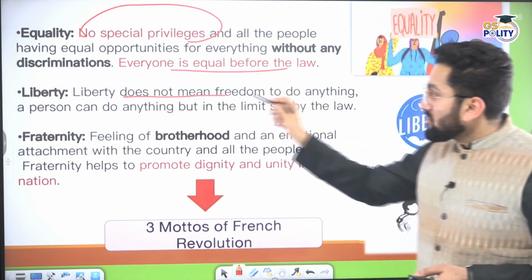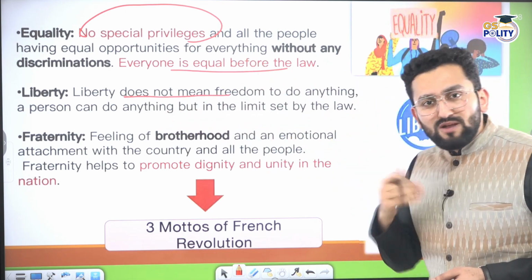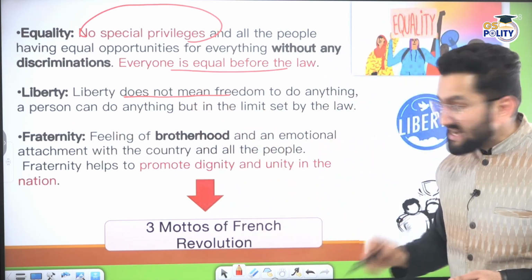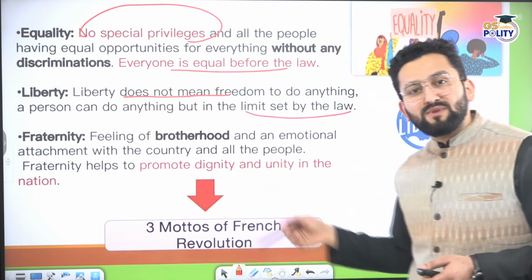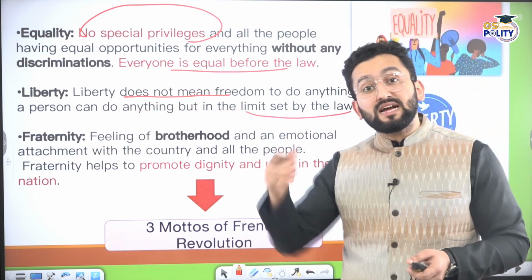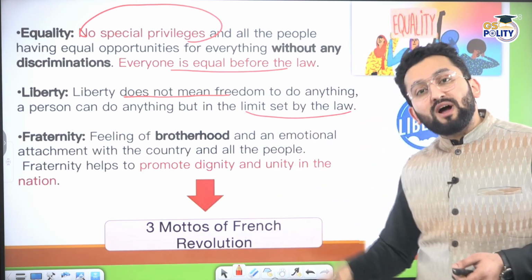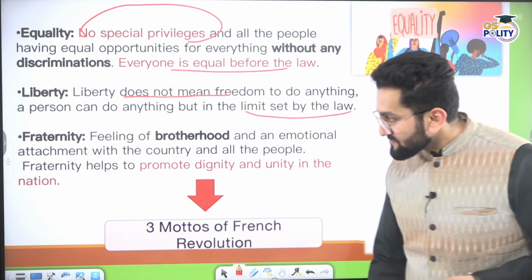So liberty does not mean freedom to do anything. You have some reasonable restrictions there. Your liberty should not impact the liberty of other person, right? That is why some limits are also set by law. For example, in fundamental rights, when I'm going to talk about Article 19, subclause 1, subclause A, B, C, D, then in subclause 2, I'm going to talk about reasonable restrictions also, right?